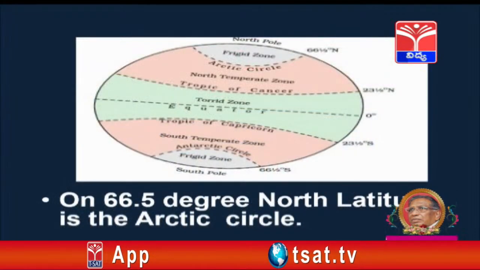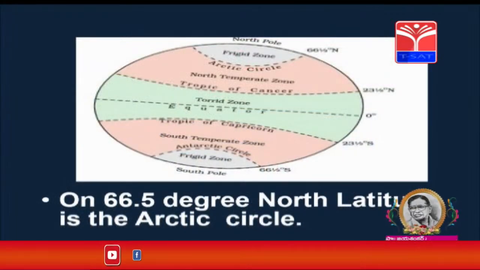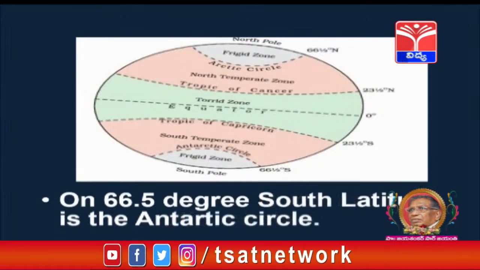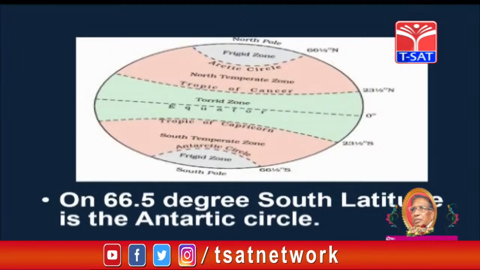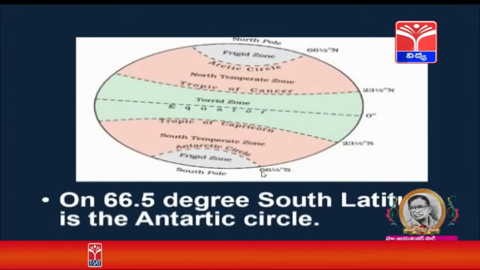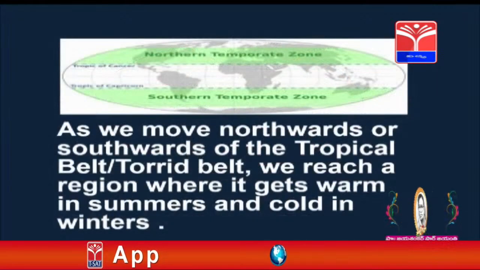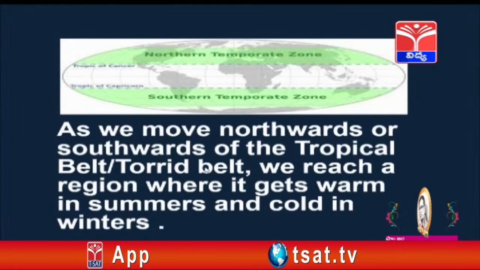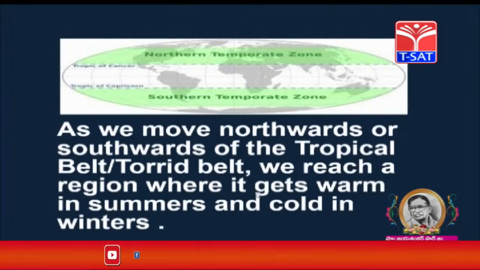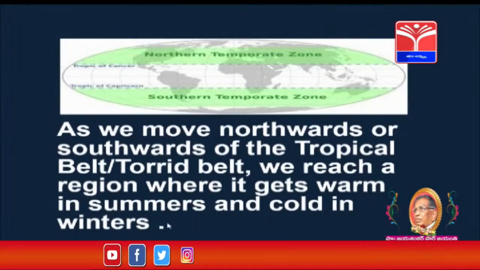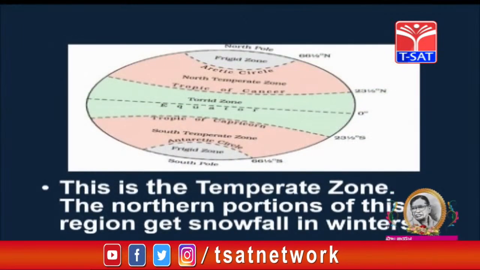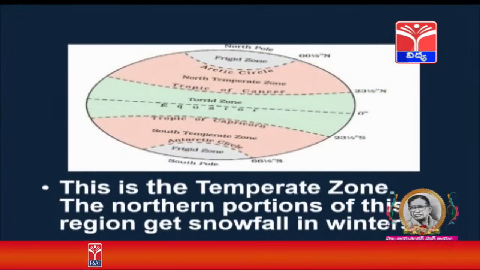On 66.5 degree north latitude is the Arctic Circle. On 66.5 degree south latitude is the Antarctic Circle. As we move northwards or southwards of the tropical belt, torrid belt, we reach a region where it gets warm in summer and cold in winters. This is a temperate zone. The northern portions of this region get snowfall in winters.